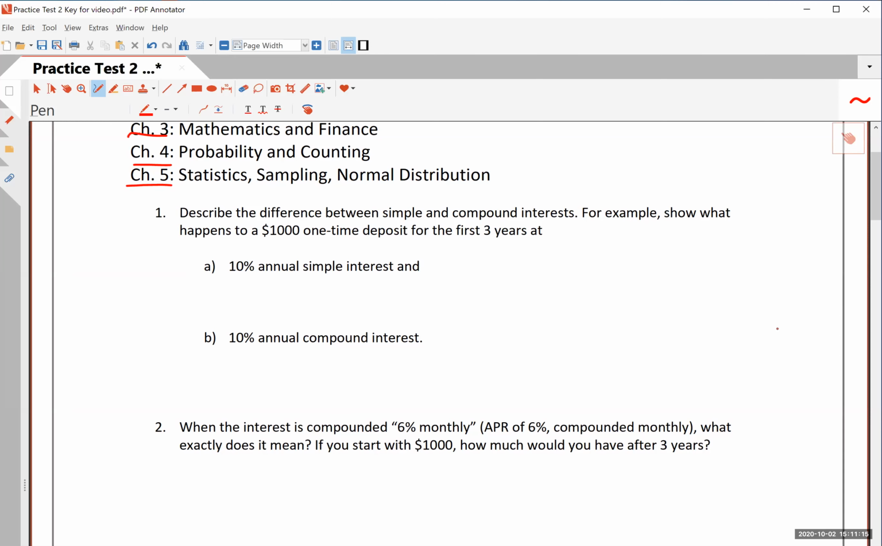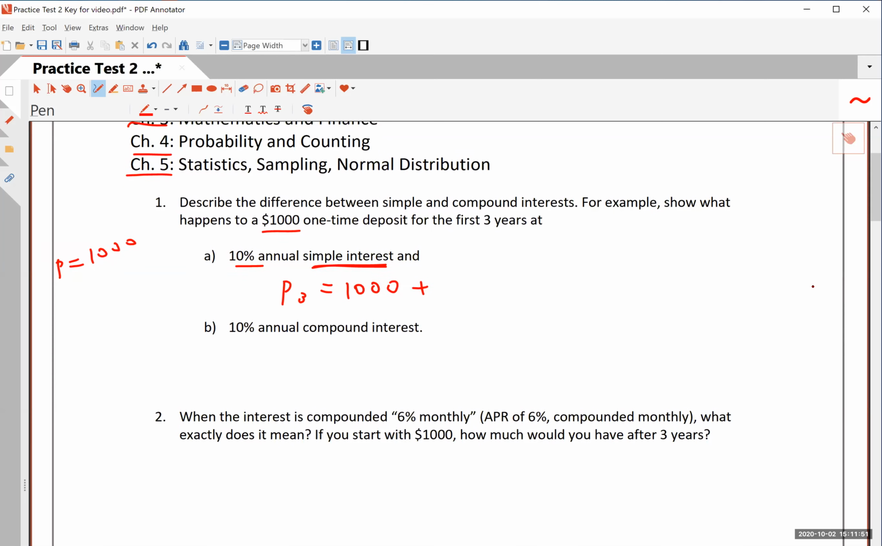For example, show what happens to, okay, so you have $1,000 one-time deposit for 3 years. Okay, so let's see what happens with a simple interest. 10%. So remember here, we'll call this P of 3 because it's 3 years. And basically you have $1,000, and with a simple interest, which we really did not do a whole lot of because it's simple, and it's not very practical because most long-term deposits do not use simple interest. But it is a basis of compound interest.